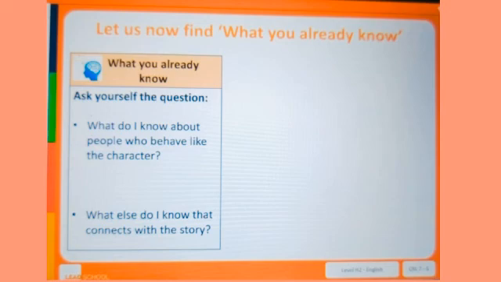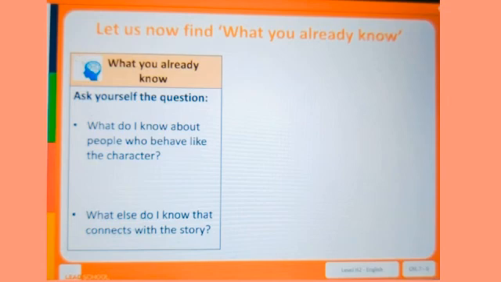Ask yourself the question, what do I know about people who behave like the character? What do you know about people who behave like the character, like the ant? I know people who prepare and work for the future are hardworking people. In your family, who does hard work and saves money for the future?